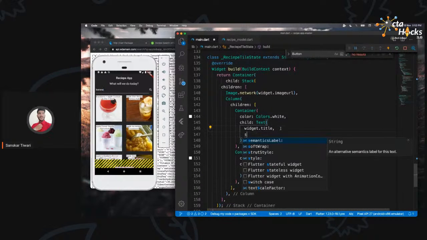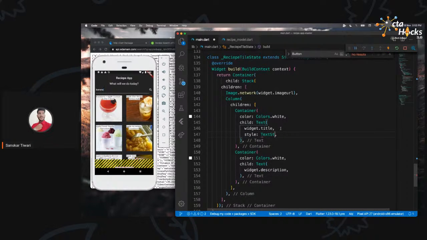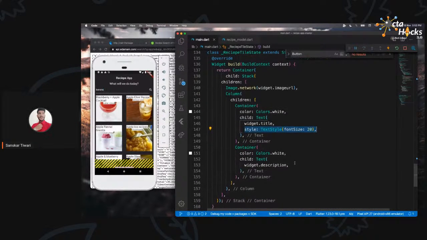If you want to give it a style, let me just increase the font size of it. So we are going to say text style. We are going to say font size, and the font size is going to be 20. That's all. You don't have to mention pixels and all. You can give this one something like 14, but I guess 20 looks better.